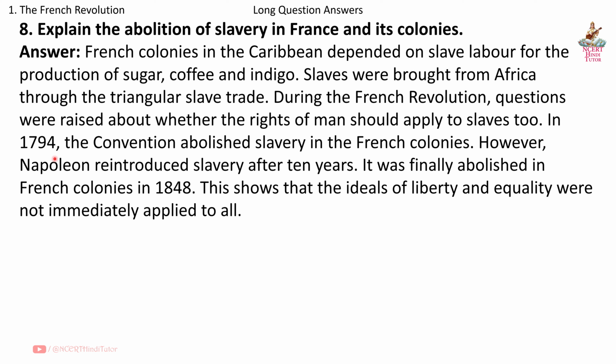In 1794, the Convention abolished slavery in the French colonies. However, Napoleon reintroduced slavery after 10 years. It was finally abolished in French colonies in 1848. This shows that the ideals of liberty and equality were not immediately applied to all.